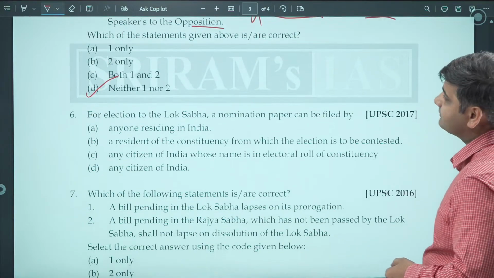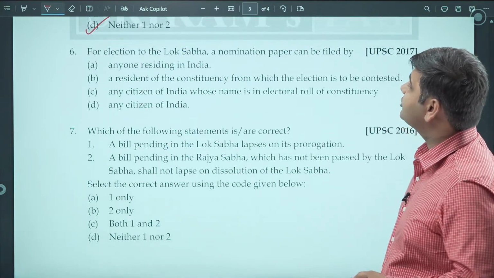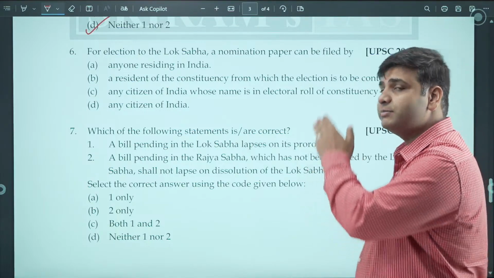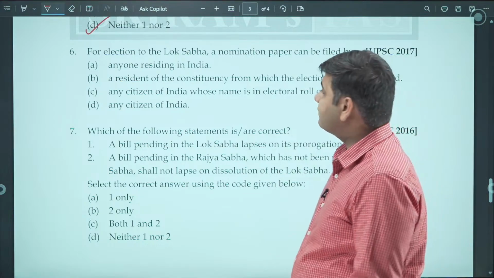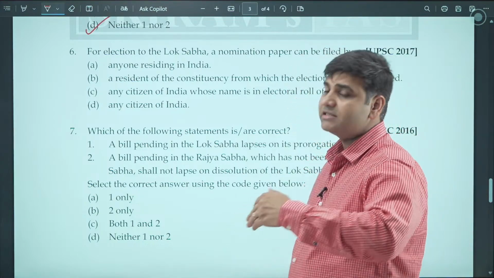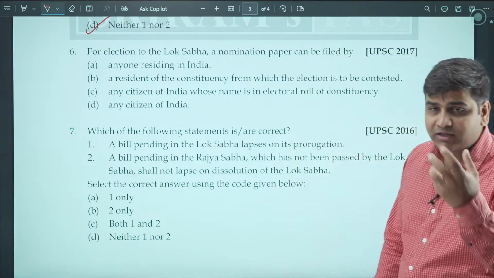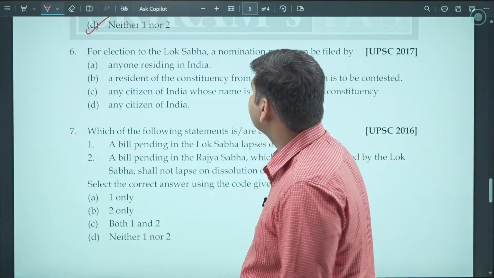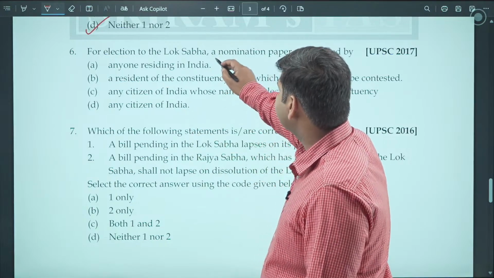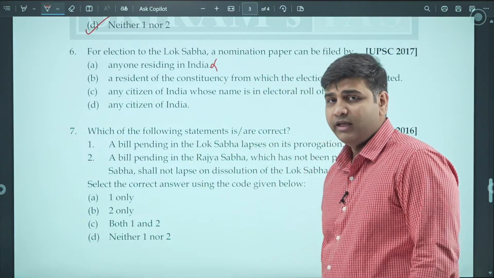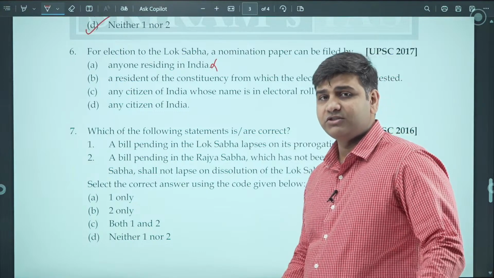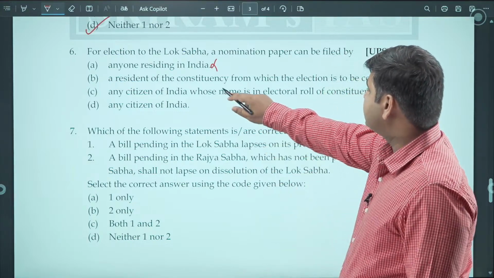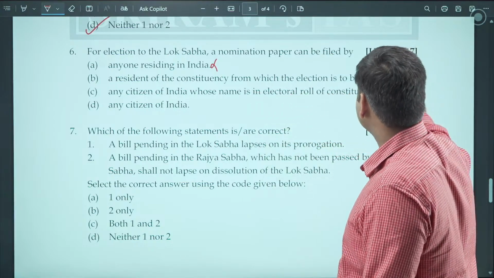Moving on to the 6th one. For election to the Lok Sabha, a nomination paper can be filed by. Now, who is eligible to file a nomination paper for election to the Lok Sabha? That simply means if you want to fight an election, what are the basic requirements for you to go and file the nomination paper for election? Anyone residing in India? No, that's not the case. What about the citizenship? The person has to be citizen of India. Okay. Resident of any constituency for which the election has to be contested.